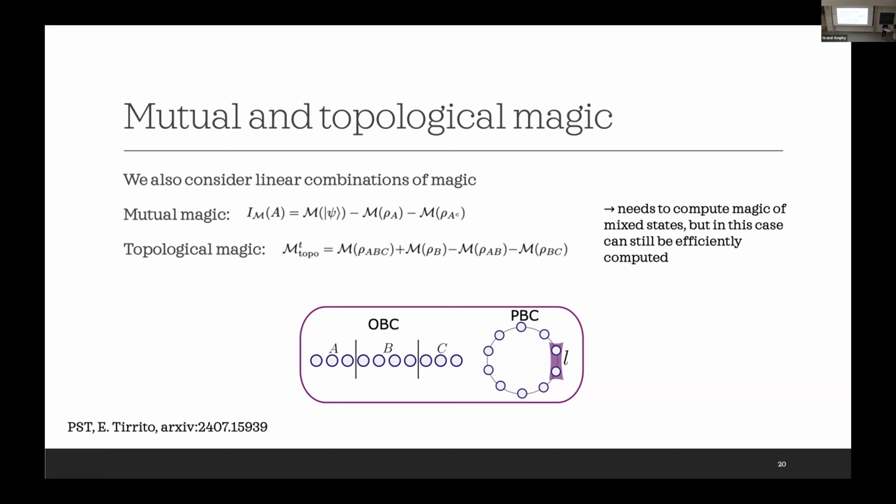It's quite interesting because for these quantities, we need to compute the magic of partitions, and partitions are mixed states. Usually the magic of mixed states is much more difficult to compute compared to pure states, in particular because there is no known computable measure for mixed states. But in this case, we can still efficiently compute it using the same analysis as for the full state, because the magic of the partitions can also be reduced to the magic of single qubit states.